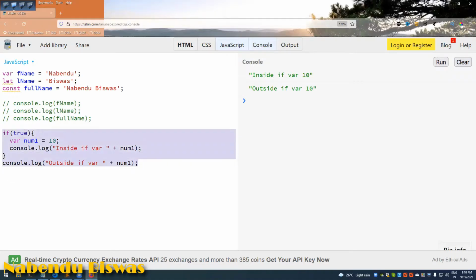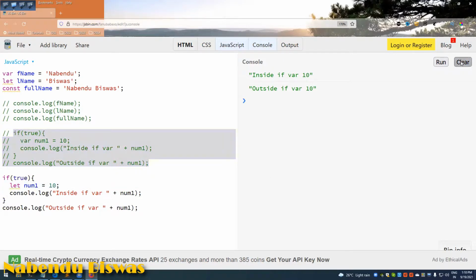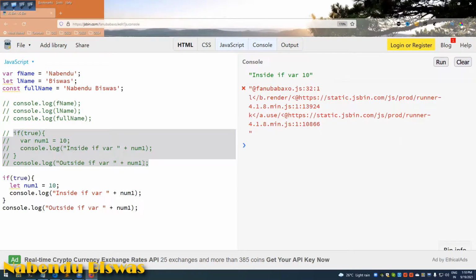So let us do the same thing with let. If I'm giving let, and let me comment this out, clear it, and it is giving this error. So let was introduced recently to solve this issue only, because in any other language like C, C++, Java, if you go and inside a block you give something, it will give an error. Okay, but what is a function scope?